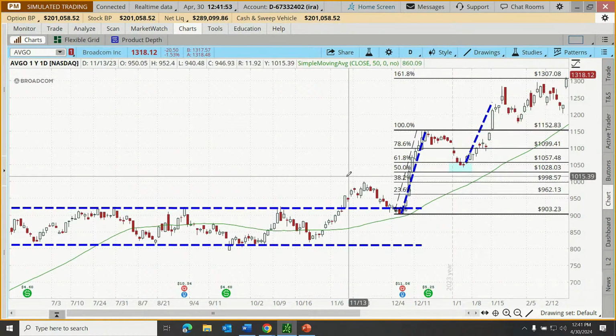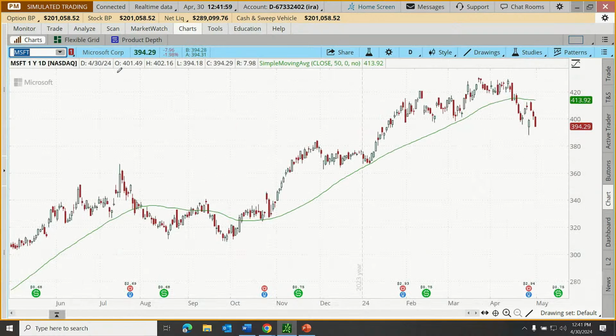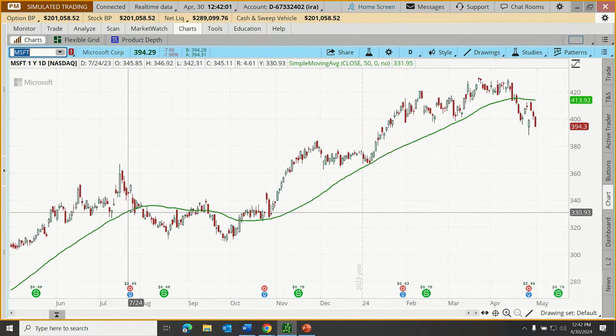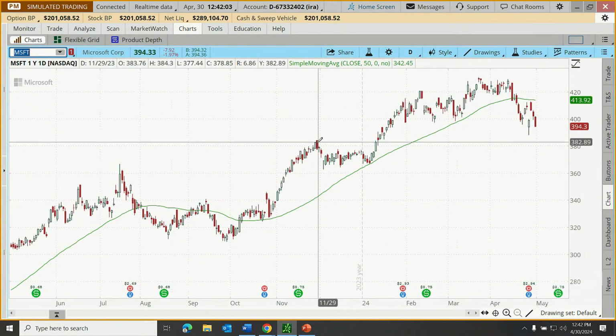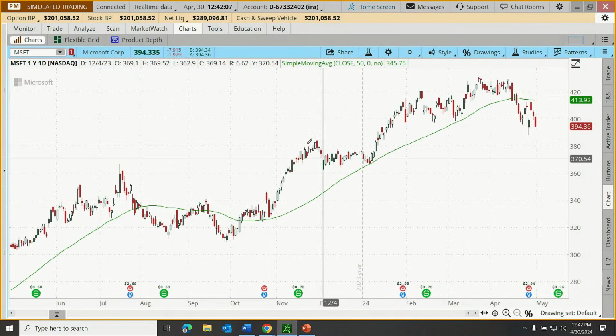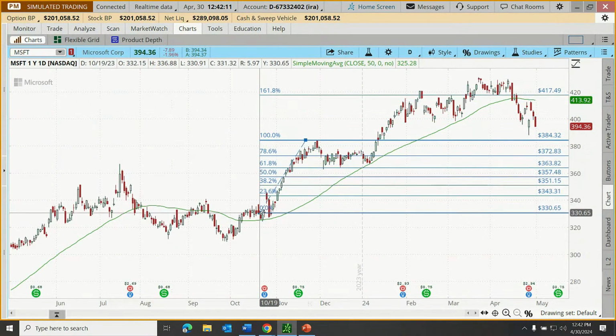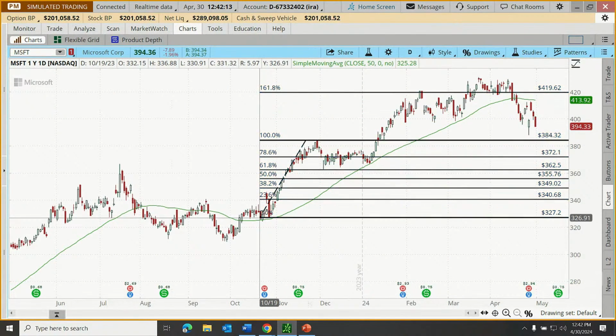Okay, but we do have time. Let's maybe look at a couple more examples here. Let's go to Microsoft and see, are there times when Microsoft really blasted off? Here's one of those cases. Took off, it got above traditional areas of support and resistance. There was a strong move right there.